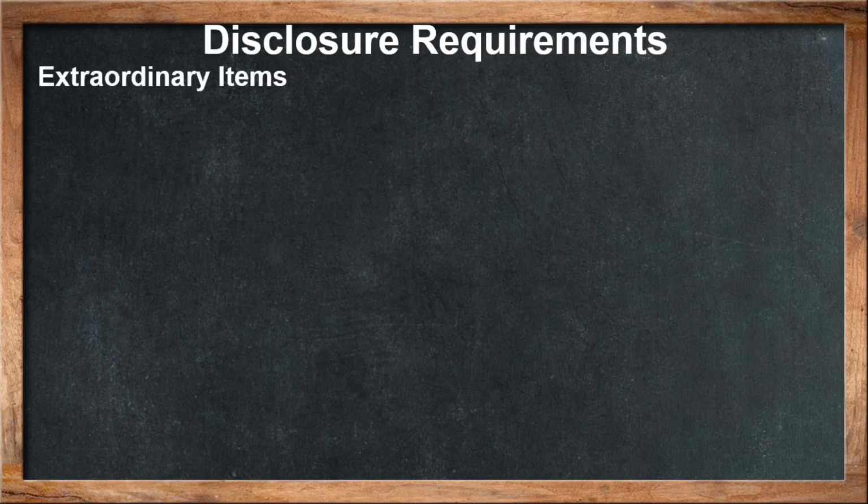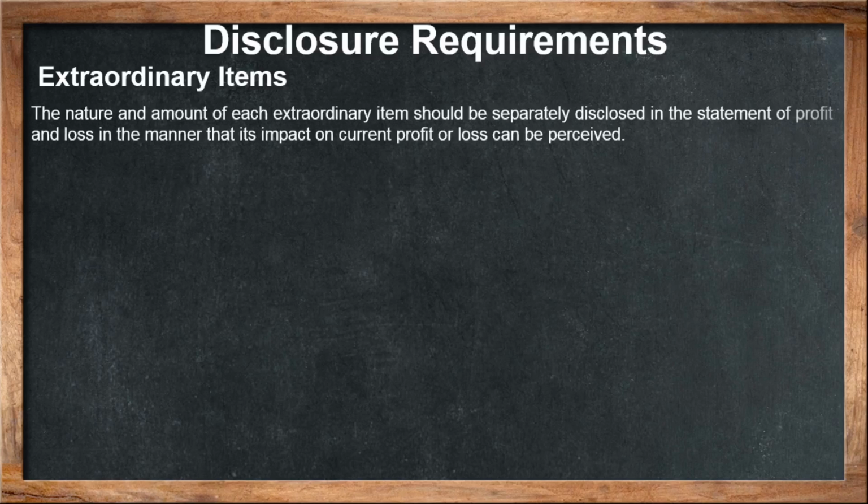What are extraordinary items? The nature and amount of each extraordinary item should be separately disclosed in the statement of profit and loss in the manner that its impact on current profit or loss can be perceived.